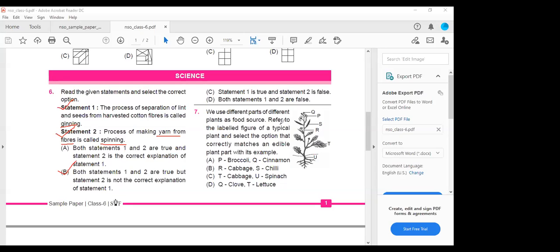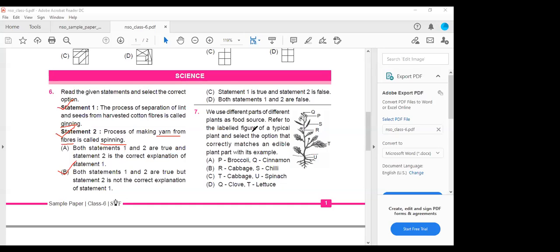Next, we use different parts of different plants as food source. Refer to the labeled figure of a typical plant. This is a typical plant. You know the different parts of the plant, and select the option that correctly matches an edible plant part with an example. So you know this U will be the roots, T leaves, and this is the stem. So which one is the correct option?